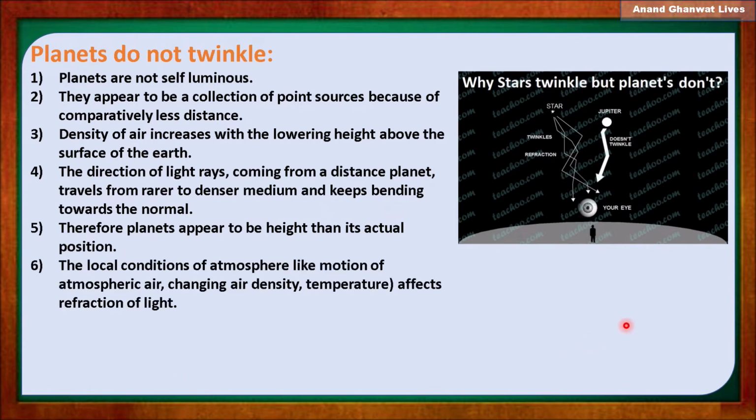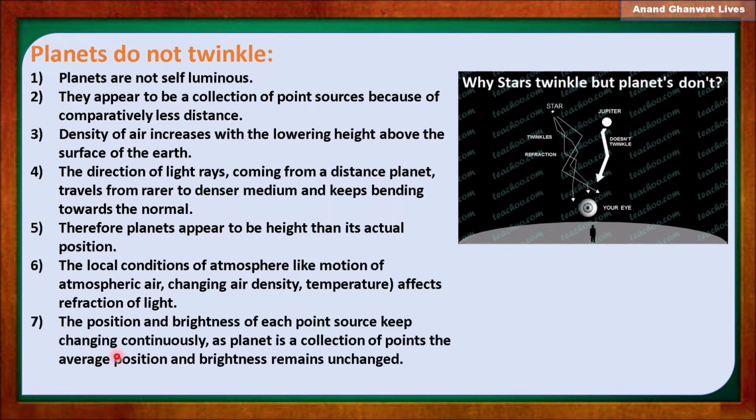Also, local conditions like motion of air and changes in density and temperature affect the refraction of light. So the position and brightness of the planet also keep changing continuously.